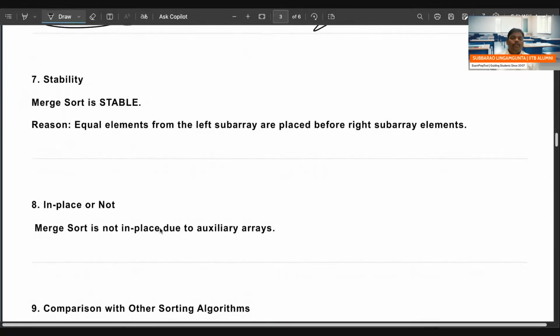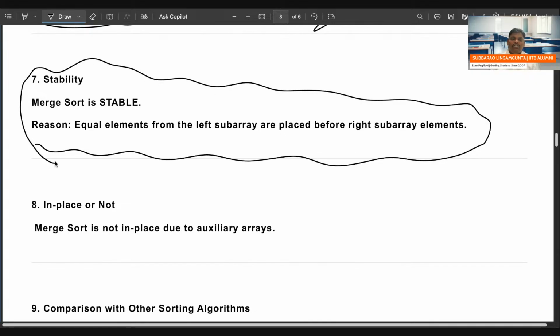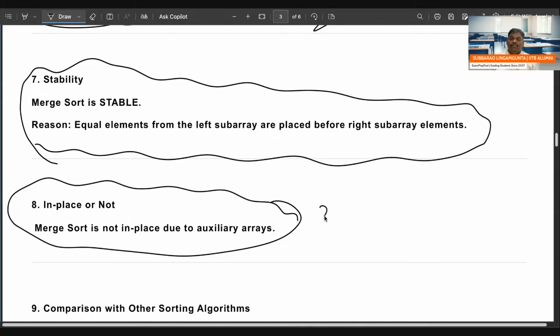What about stability? Repeated elements order will not change. So merge sort is a stable algorithm, because repeated element order will not change. It is not in place, right? In place or not, it is not in place because you are using more than log n space, which is nothing but n. So it is not an in place algorithm.